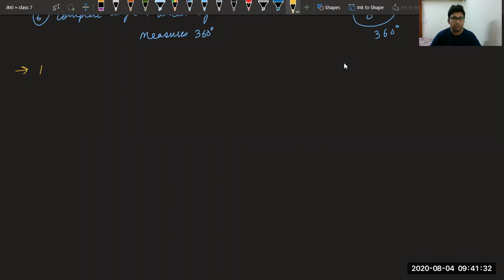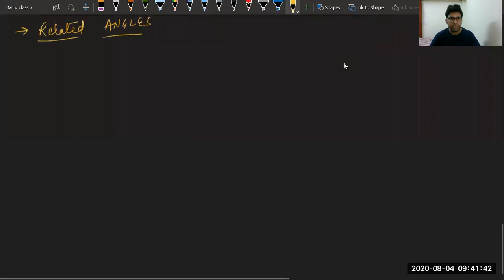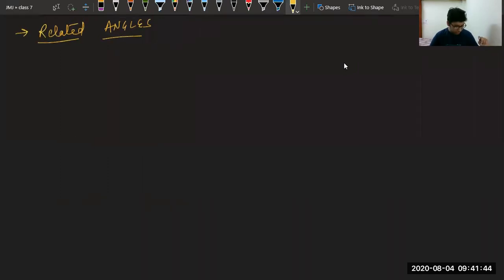Next topic is related angles. Now we will see the relation between two or more angles and understand their types. First one is complementary angles.